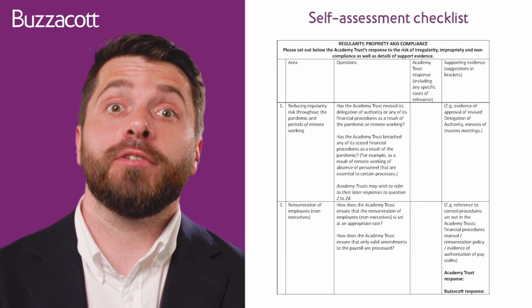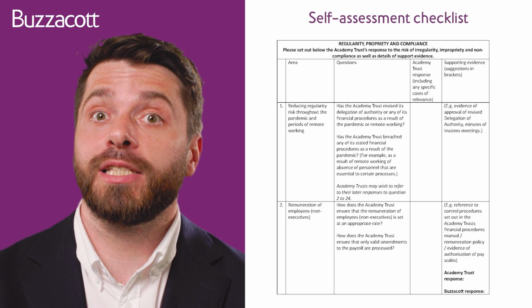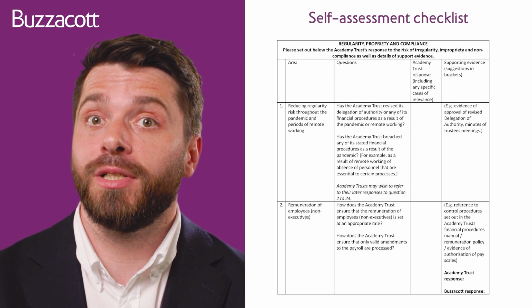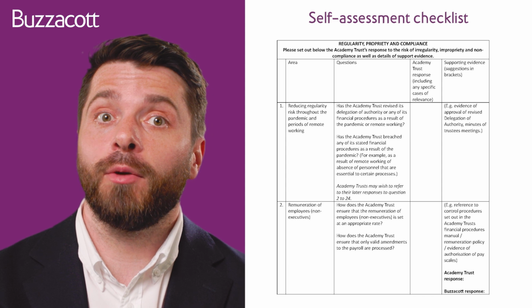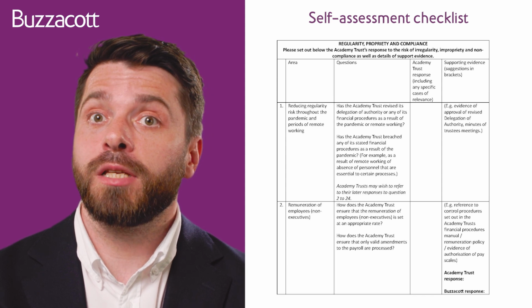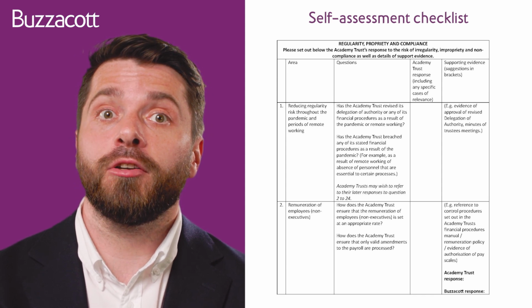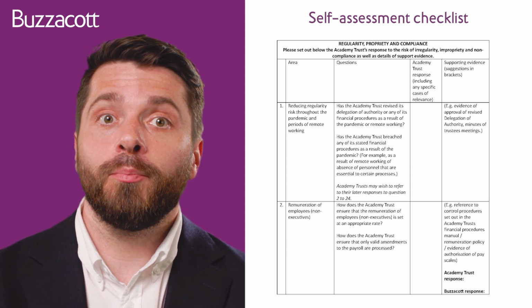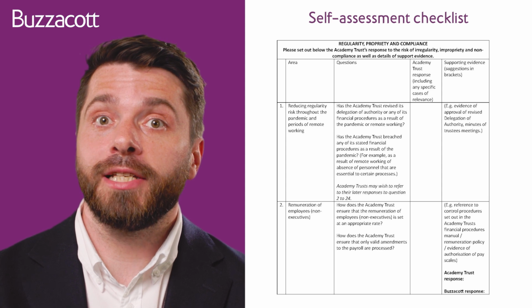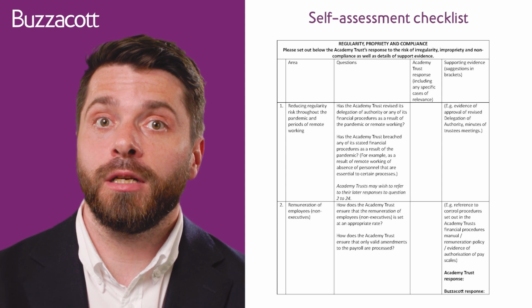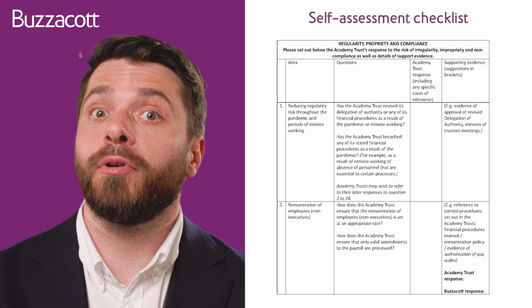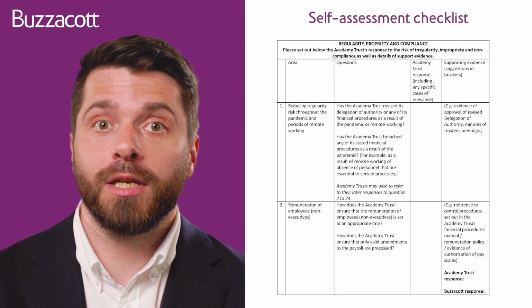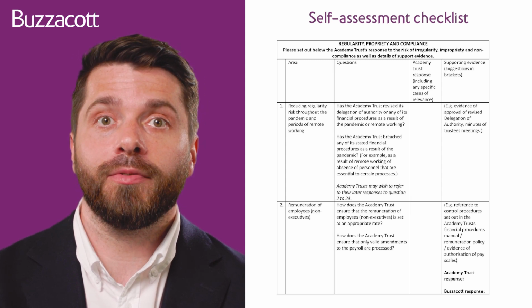So to help the Academy Trust, in the last column, we also give examples of the sort of things that you could provide to us as evidence that you're complying with the requirements. So there may well be other information that you could provide that's supplementary to those examples, but we request that this questionnaire is completed and made available to us, and ultimately we'll also request that it's signed by the accounting officer prior to the audit being signed off.